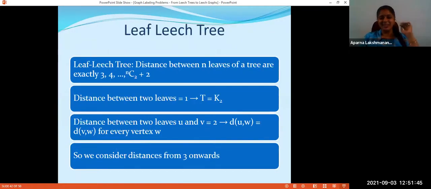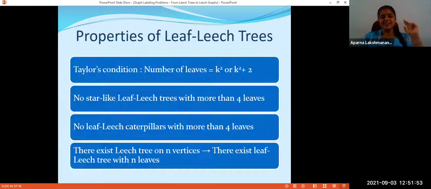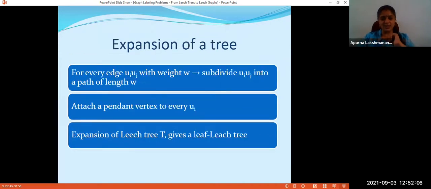Okay. Maybe that I'll conclude. There are three more generalizations: a modular leech tree, leaf leech tree, and almost leech tree. The properties are in many senses related to that of a leech tree. That is regarding the number of vertices, the Taylor's kind of result holds good for these extensions also.